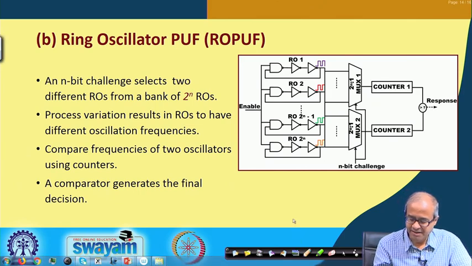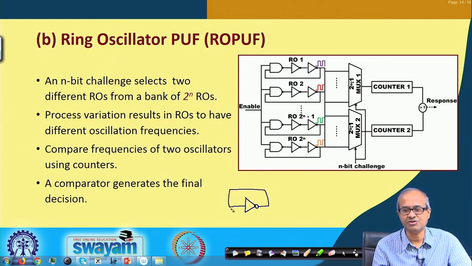If we take an inverter, the output I connect to the input, this acts as an oscillator. If I apply 0, output will be 1, 1 is fed back, again this 1 will become 0, 0 is fed back, again this 0 will become 1, 0 1 0 1 0 1, this will go on.